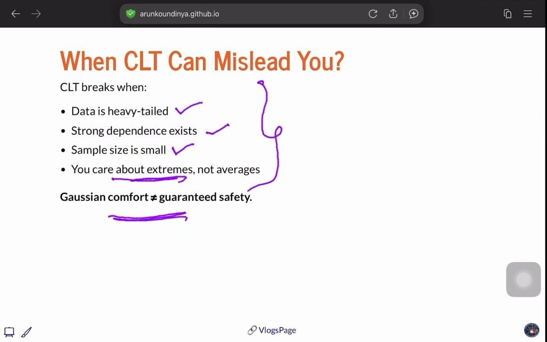We'll discuss more, but at this point of time, absorb that there is a very beautiful theorem that gives us comfort: you don't know about the population, and we have huge uncertainty in the population, but you have enough sample. Most probably people say n is equal to 30. You have 30 samples, then you can approximate this distribution as a normal distribution and apply Gaussian methodology. So this gives us huge comfort.